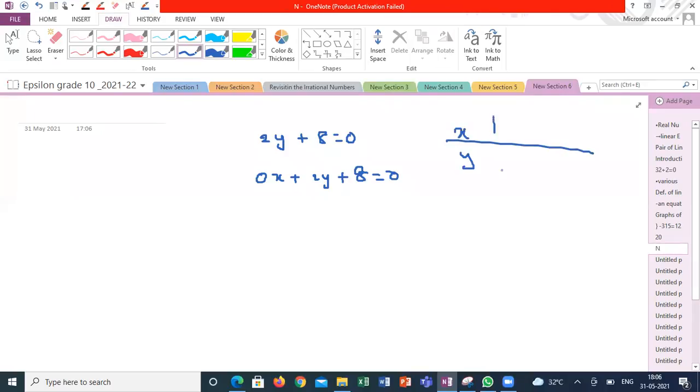Whatever the x value is, the value of y will be the same, that is -4, sir. So y is equal to -4. If x is equal to 0, y is equal to -4. If x is equal to 1, y is equal to -4. For y equal to 0, there is no definition, correct? Yes, sir, you can't define. So if x is equal to 2 also, y is equal to -4. So how does your graph come?